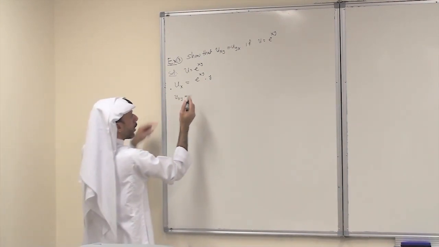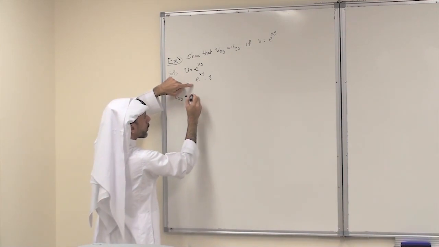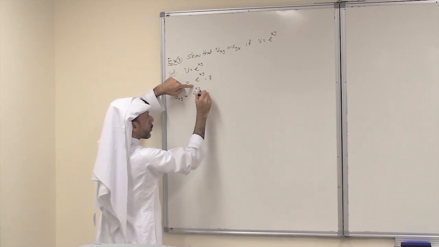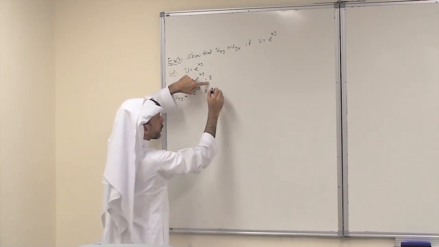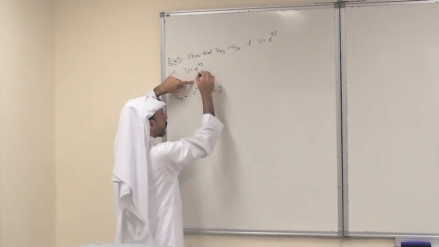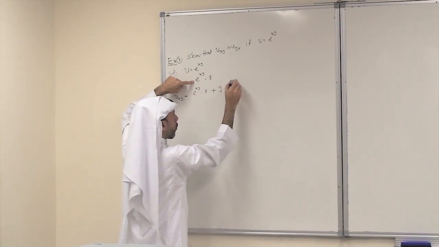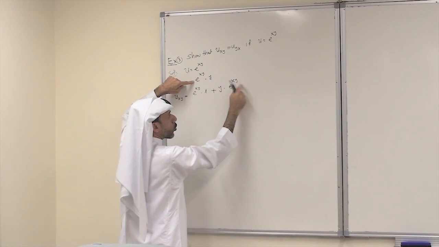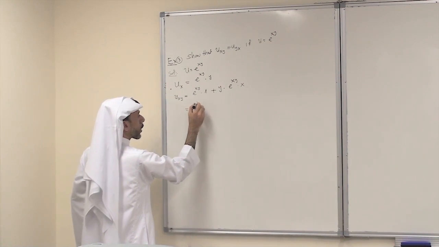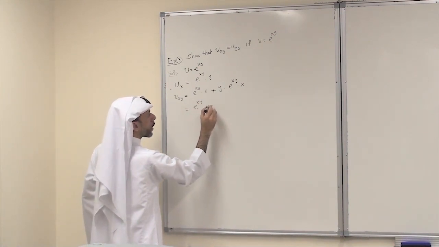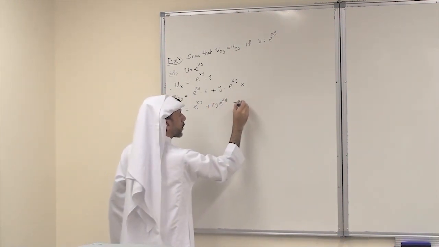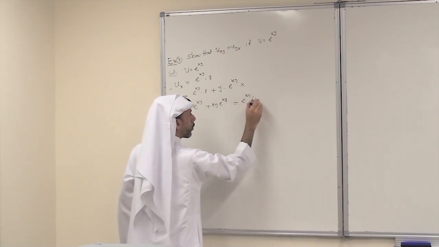For the product rule, the derivative with respect to y: of course, the first, e power xy, times derivative of the second with respect to y, it is 1, plus the second, y, times derivative of the first with respect to y. The derivative with respect to y, this is e power xy. Derivative of xy with respect to y, it is just x. So this becomes e power xy plus xy e power xy. Or if you want to simplify, this is e power xy times (1 plus xy).